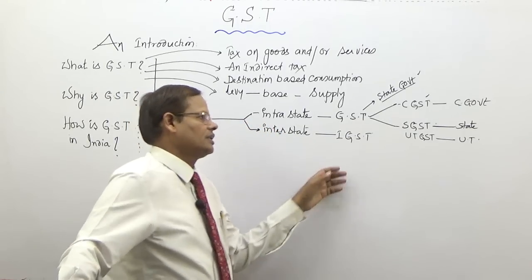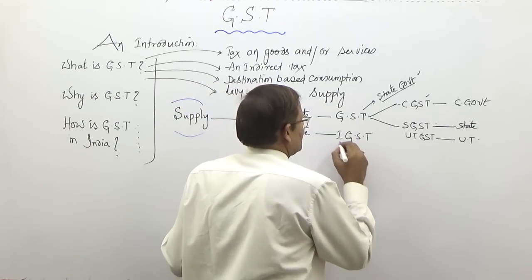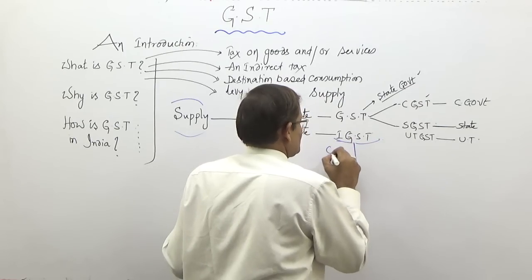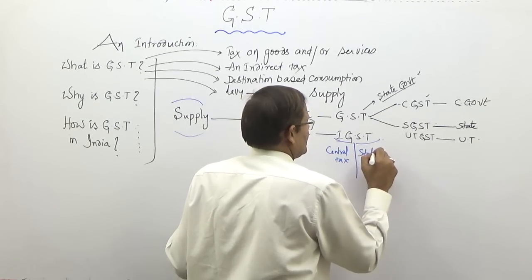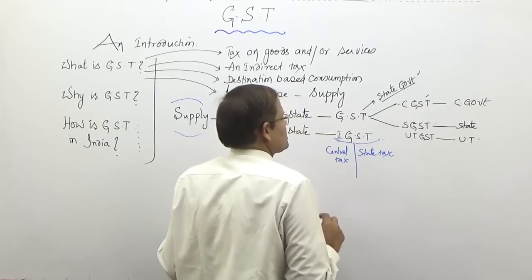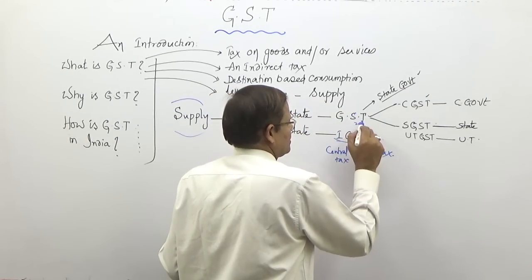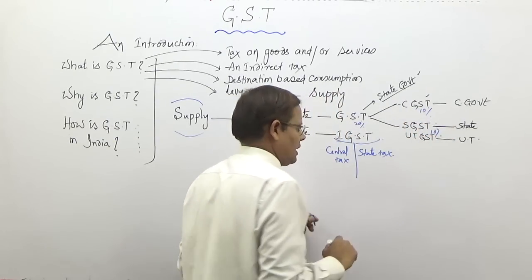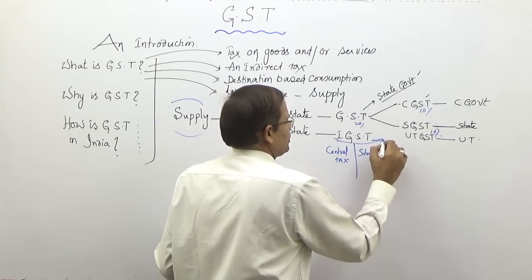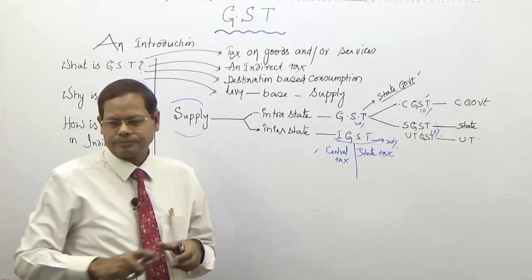But the only thing is, this has again two components. In this, the components are CGST portion, central tax, and state tax. It is together. So suppose this GST is 20%, it is 10% here and 10% here, hypothetically I am taking. So here IGST will be together, it is 20%, but 10% will go there and 10% will go here.